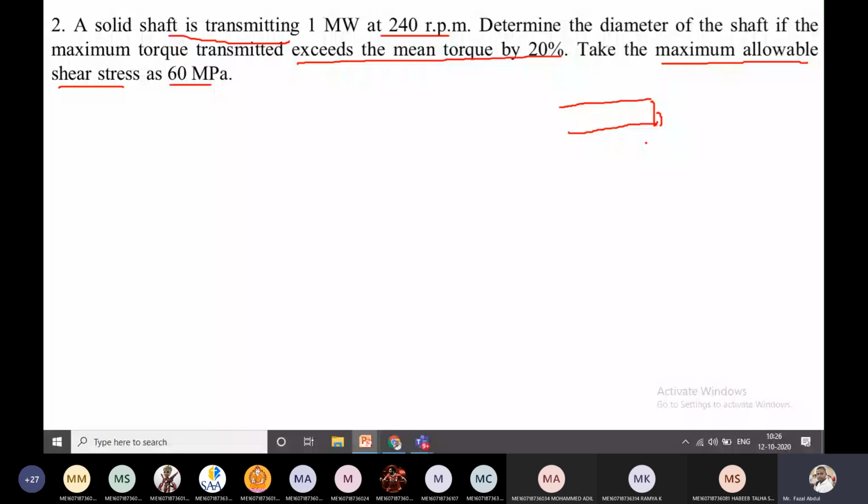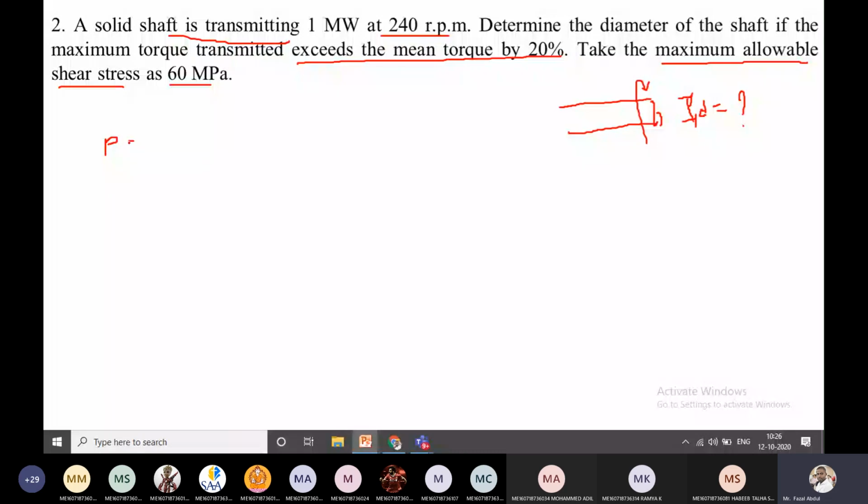The question is asking for the diameter of the shaft. Now, what is the given data here? Power is given as 1 megawatt. Converting it into watts, power is 1 into 10 to the power of 6.